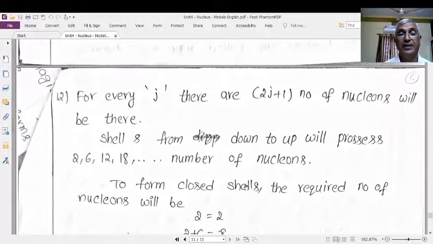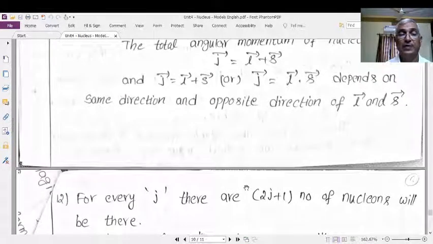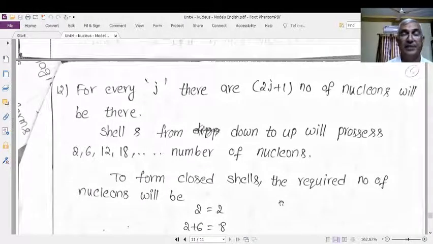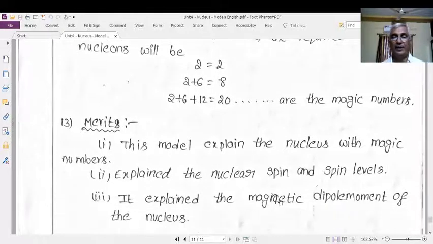The magic number nuclei arise because of J = L + S vectorially, and the existence of 2J + 1, which gives the number of nucleons in each energy level of the nucleus. This is about the so-called shell model.